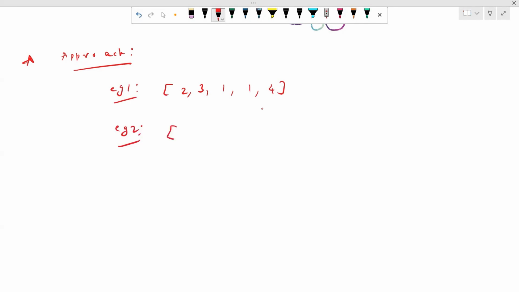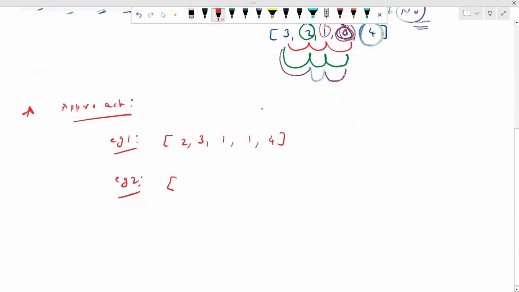This one is the approach. So let's take this example: 2, 3, 1, 1, 4. This is our example 1, and this is our example 2, which is 3, 2, 1, 0, 4. Just try to observe the pattern from the first example. When there is no 0 in the entire array, what does it mean? This means we can reach the last index.